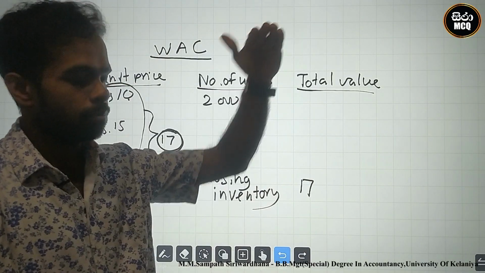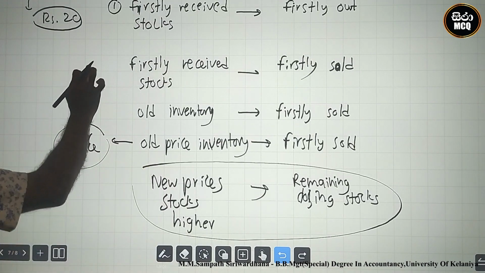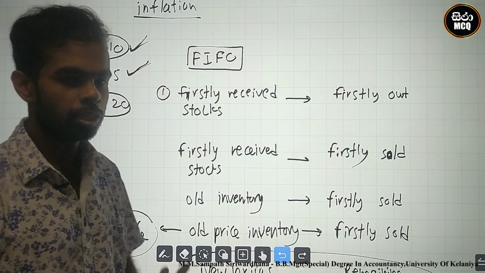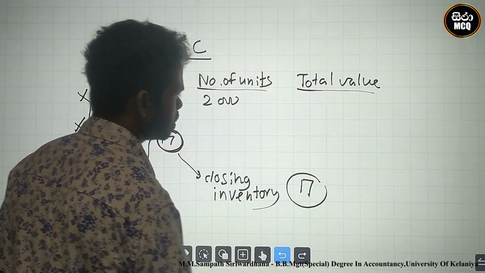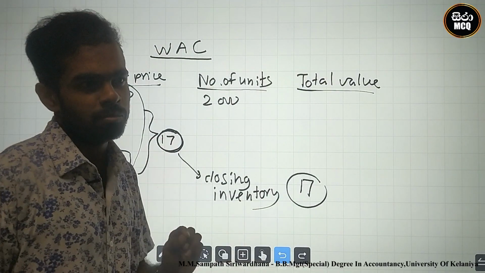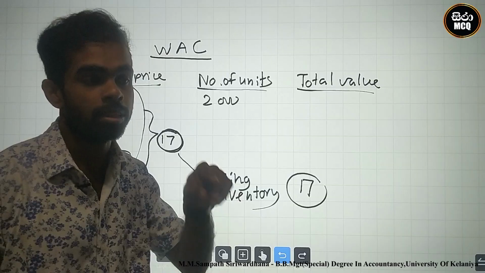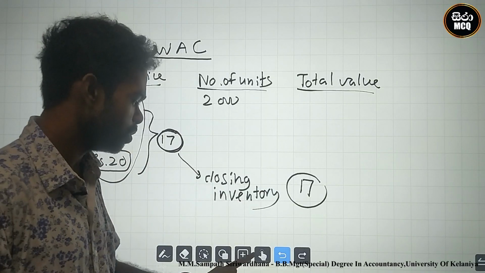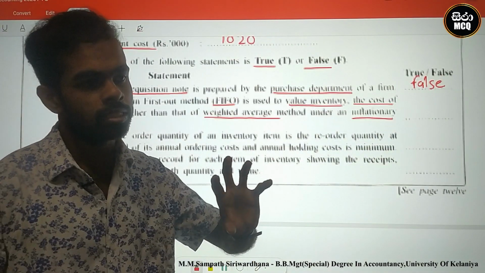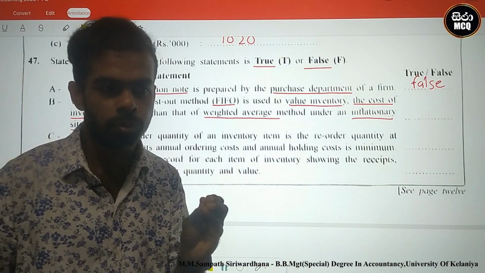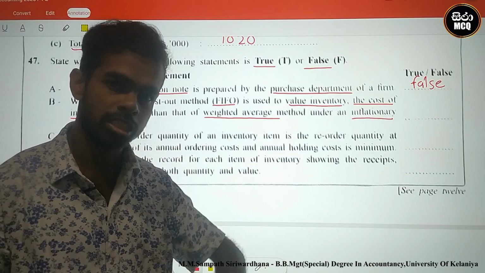Therefore, look here, in the actual FIFO situation they get 20. The closing inventory is 20. They get the newest prices. But in the weighted average method, they use the weighted average price. Therefore, the weighted average method closing inventory should be lower. Why? Weighted average price is lower in an inflation situation. Therefore, in the weighted average method, they calculate weighted average cost, which is lower at the inflation level.